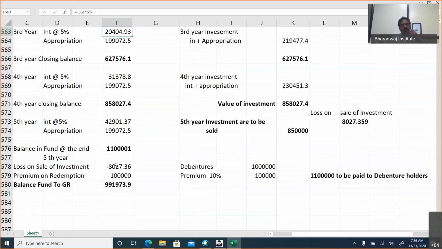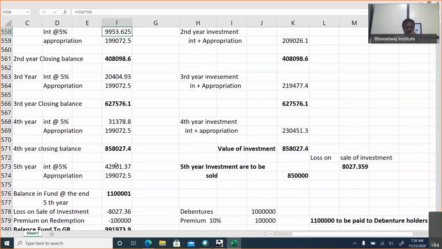Yeah, Prasad, now for your question. Sir, in the 5th year itself, can we add the interest of 42,901 with the 8,58,000? No, interest will be received separately. That is an income. Investment is a capital item. Investment will be accounted separately.